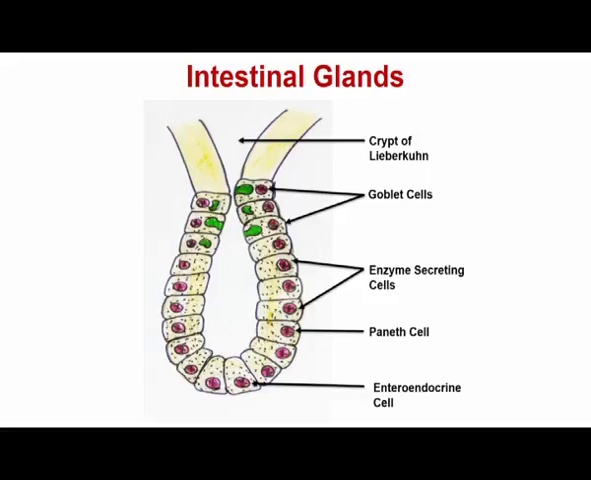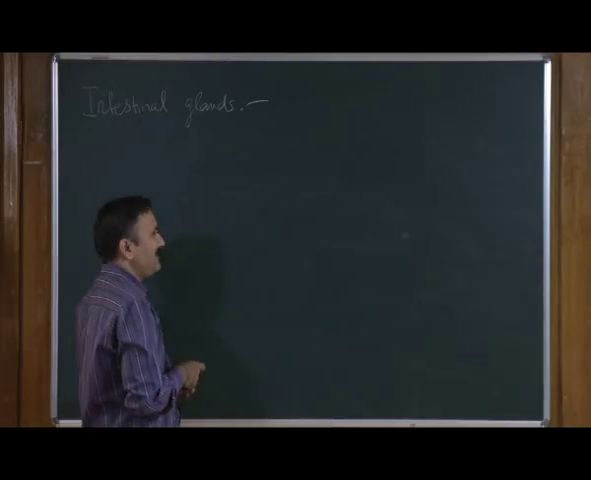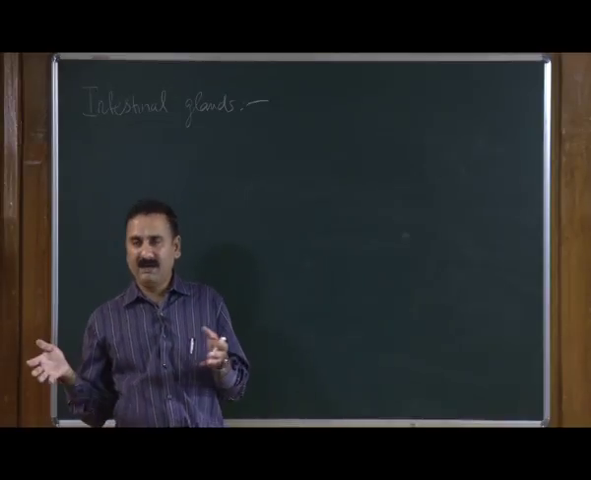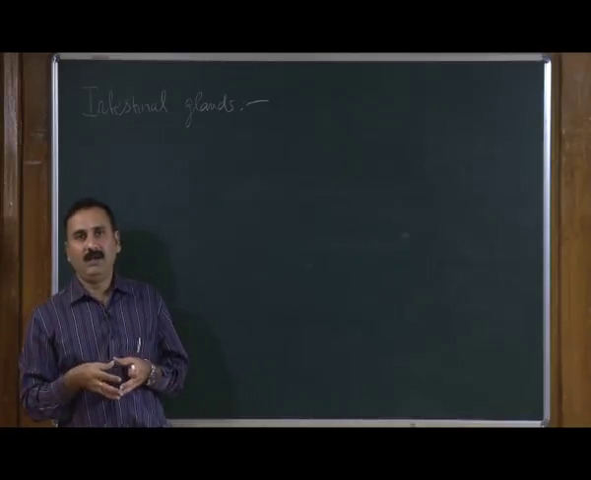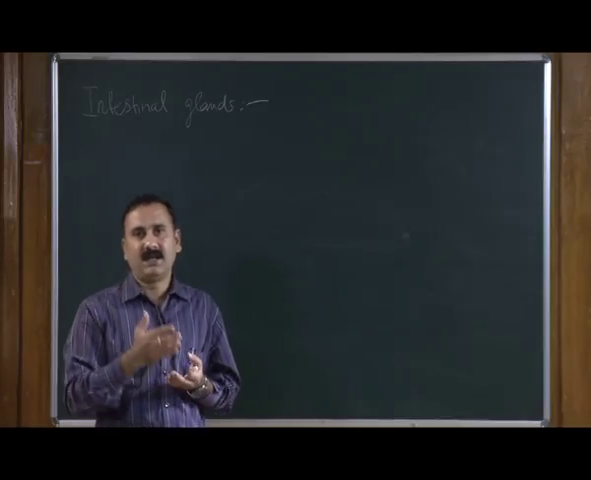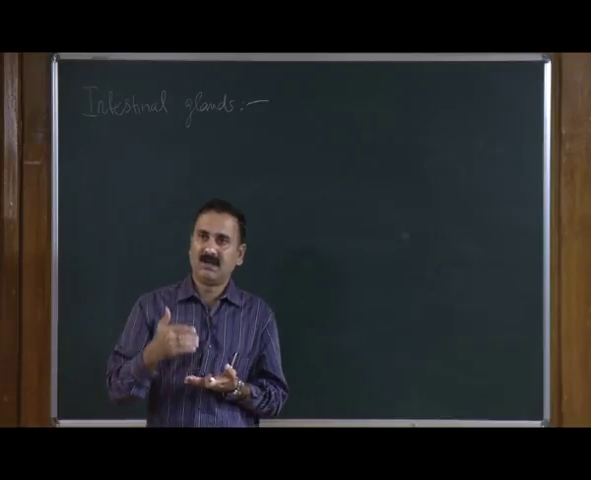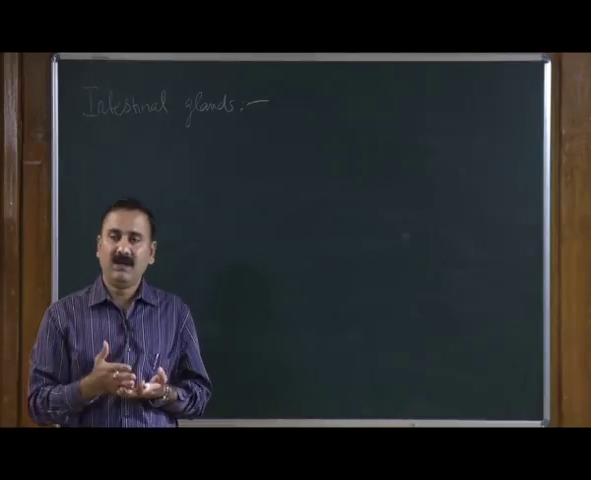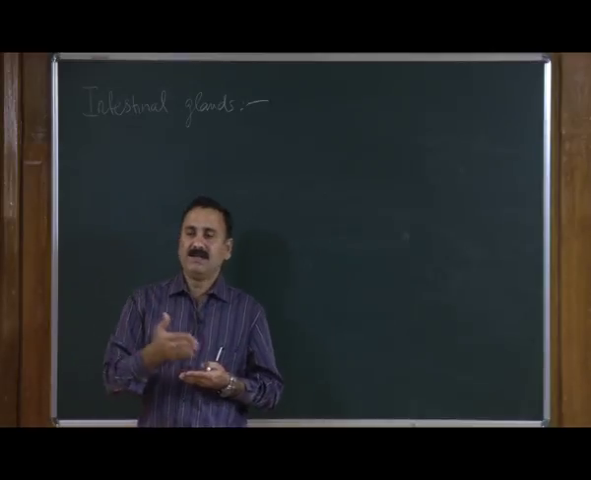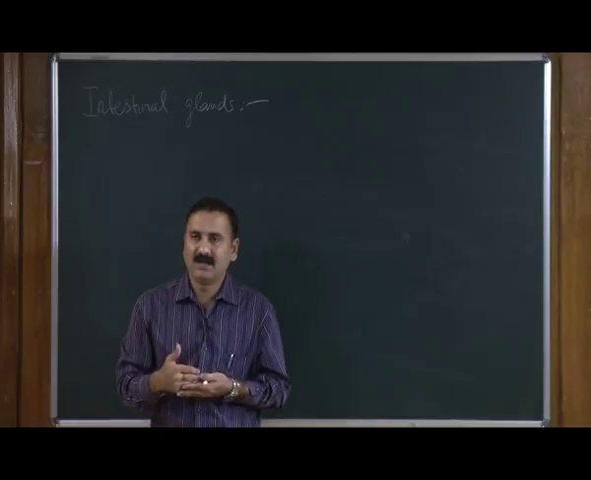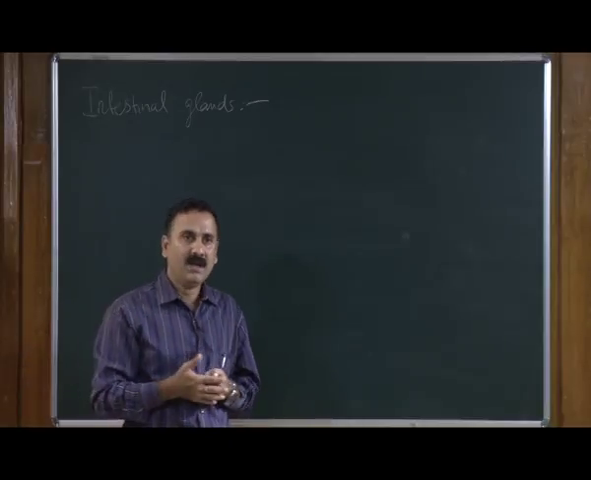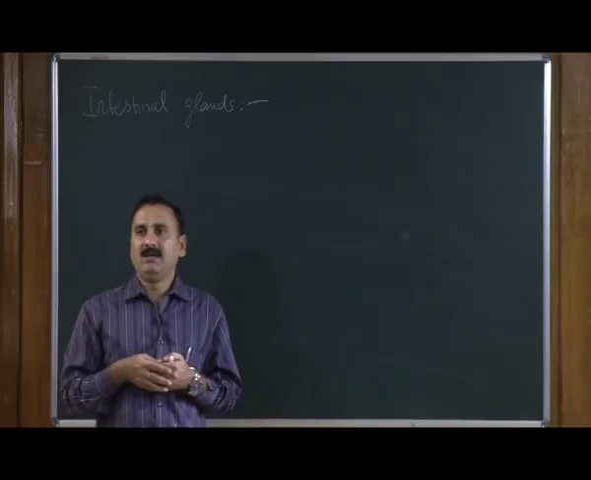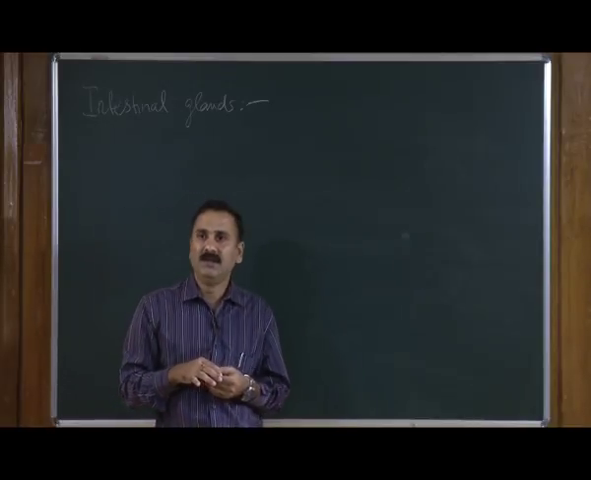So, with this we have completed the discussion about the anatomy of the alimentary canal. What we have discussed so far is the anatomy of the major organs such as the buccal cavity, stomach, small intestine and large intestine, as well as the anatomy of the accessory glands such as the salivary glands, gastric glands, intestinal glands, liver and pancreas. With this understanding, now we will move on and understand the digestion process which happens in the stomach. Thank you.